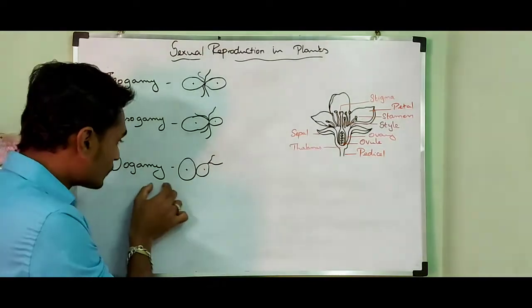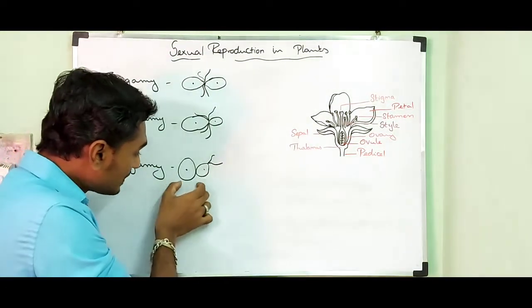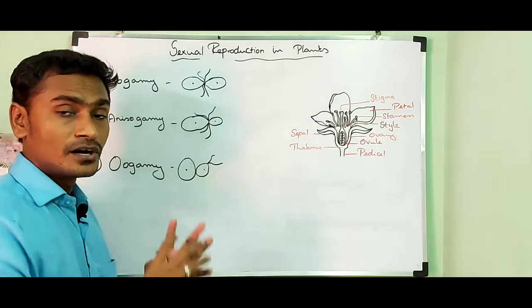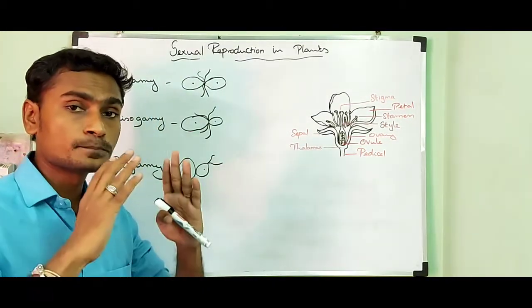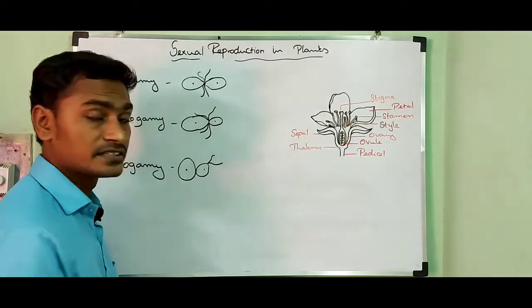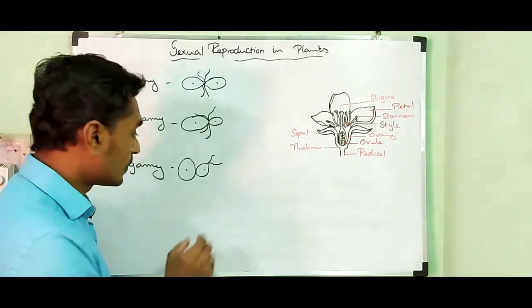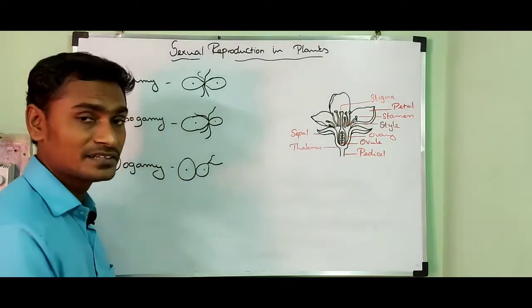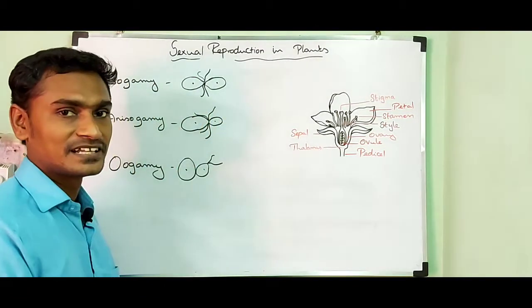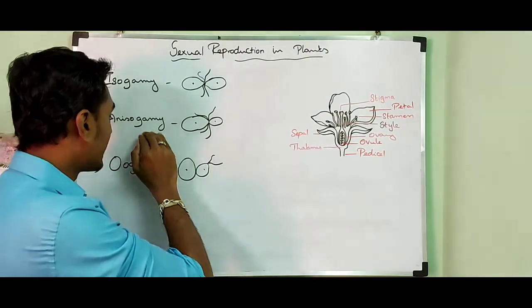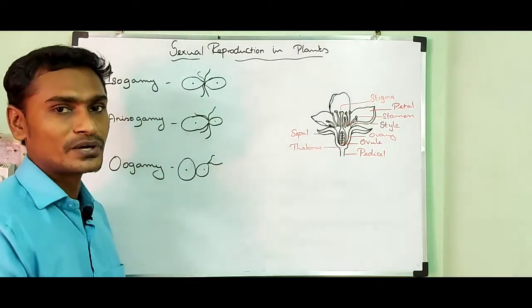While in the case of oogamy, the female gametes are larger in size when compared to male gametes, and they do not possess flagella, while the male gametes are smaller in size and they possess flagella. That is the major difference between anisogamy and oogamy.